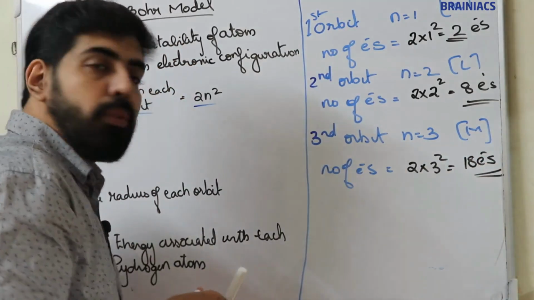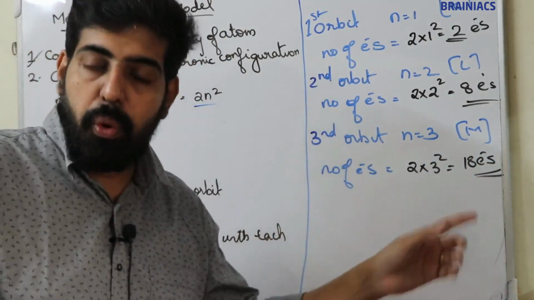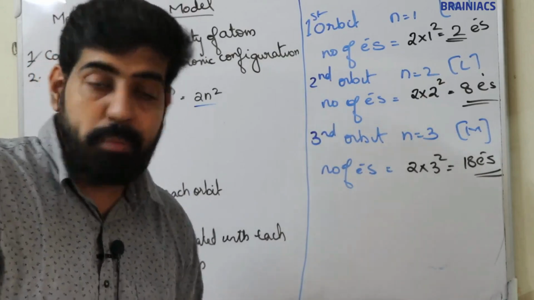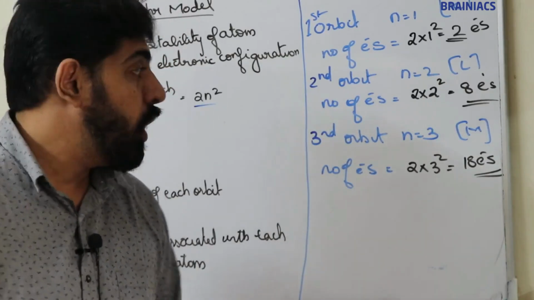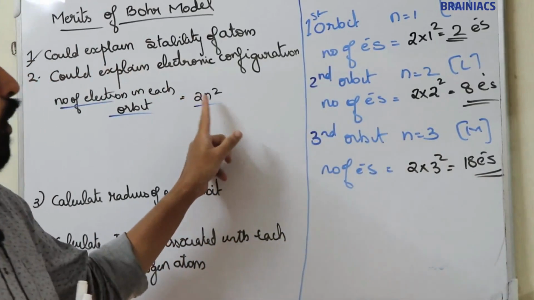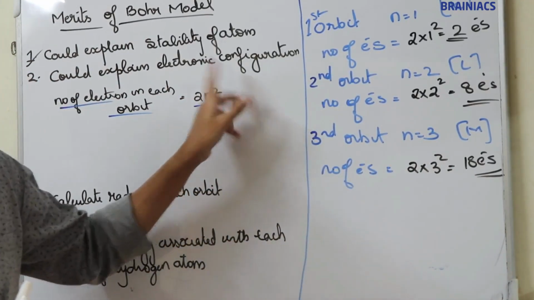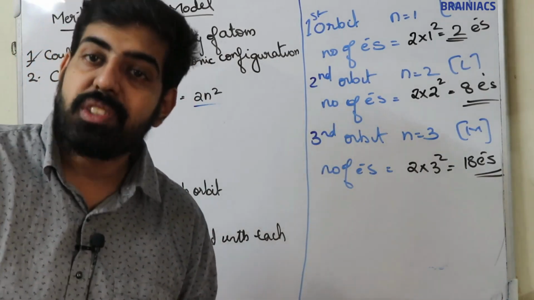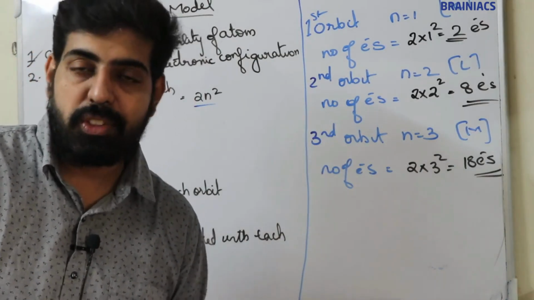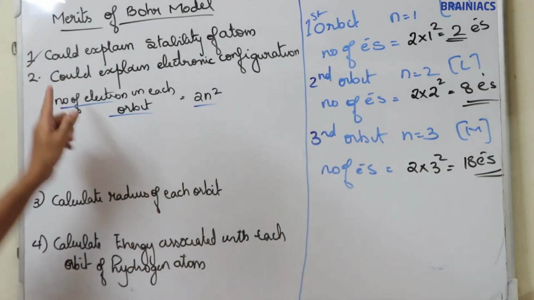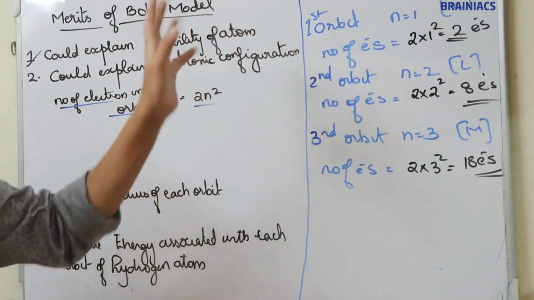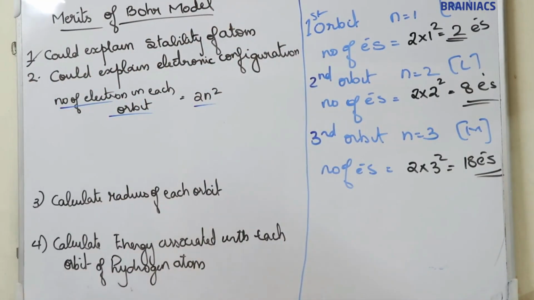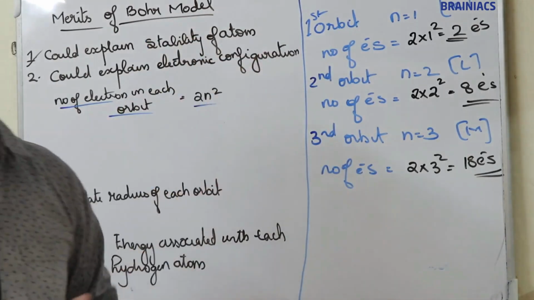Now, the fourth orbit, n value is equal to 4, the N orbit. So the number of electrons is 2 into 4 square. 4 square is 16, and 16 into 2 is 32 electrons. So he could explain the electronic configuration of the atom, the number of electrons in each orbit. I think it's clear.